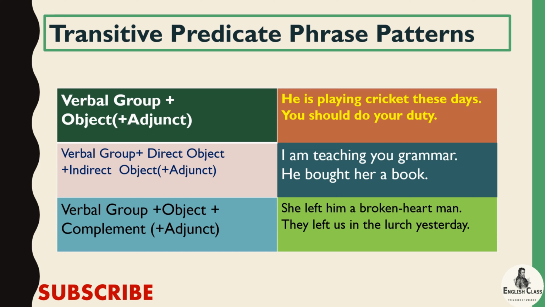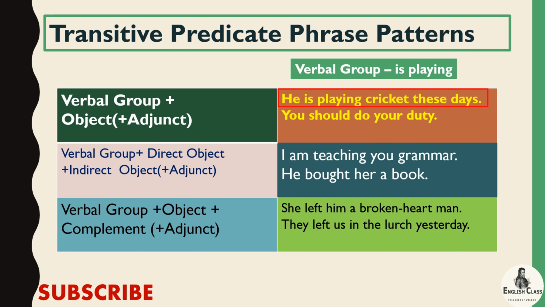Like first one, verbal group plus object, or we can have adjunct with it. If you look at first sentence, he is playing cricket these days. Here we have verbal group, that is playing, and cricket, it is object. These days, it is adjunct. It is transitive predicate phrase pattern.